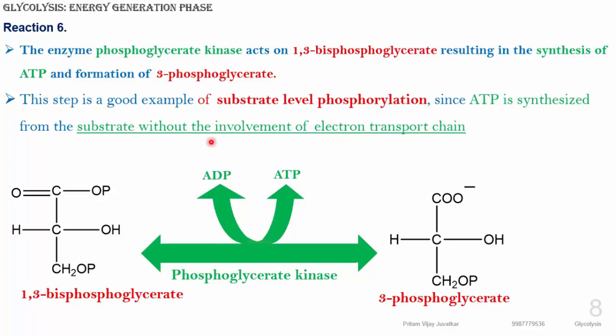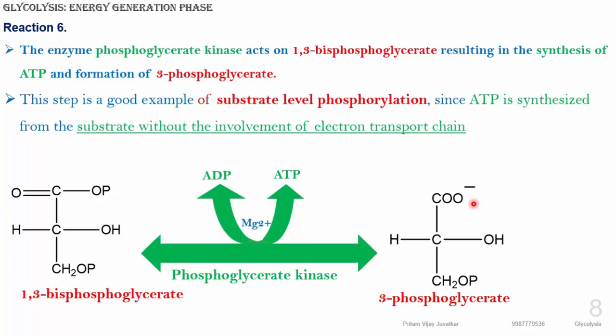So in this reaction 1,3 bisphosphoglycerate converts into 3 phosphoglycerate in the presence of phosphoglycerate kinase, and ADP converts into ATP. You can see the changes occurring at the third position and the first position. The first position loses a phosphate molecule, forming 3-phosphoglycerate.